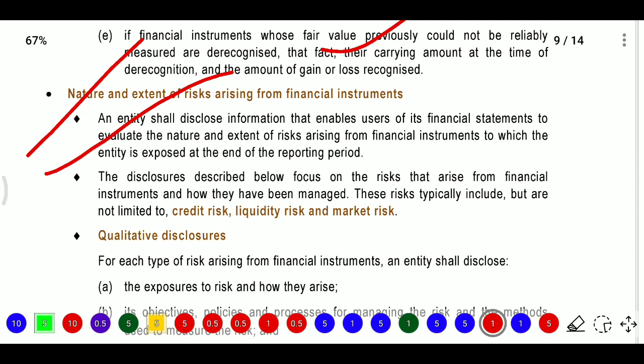After that, the disclosure describes the risks that arise from financial instruments and how they are managed. Typically, but not limited to, credit risk, liquidity risk and market risk. These are all risks they must disclose, not restricted to these only. If they have any other risk they need to disclose it.